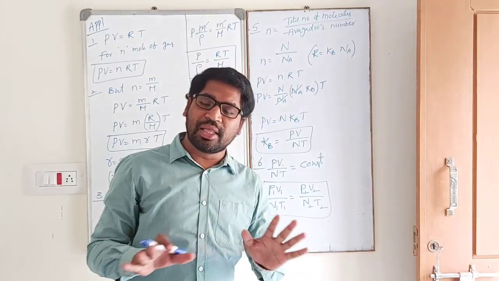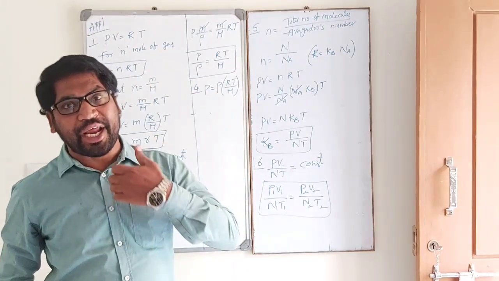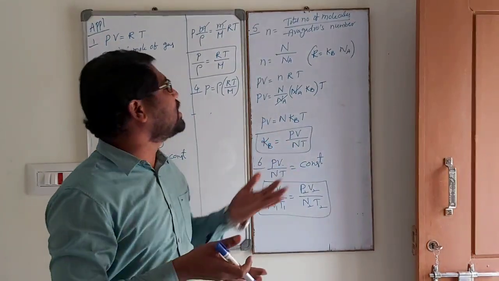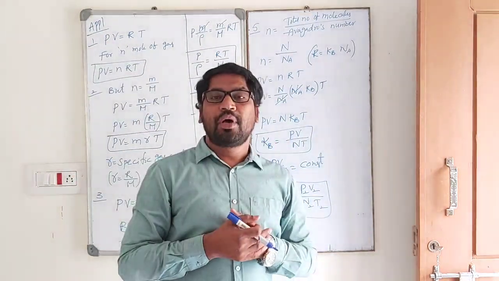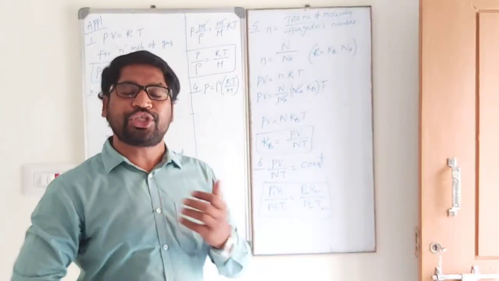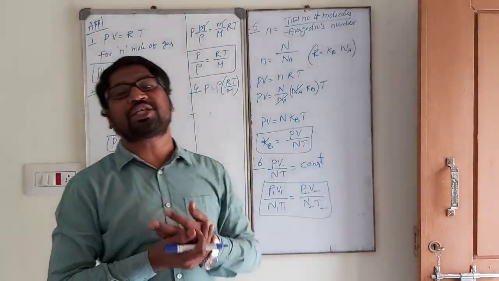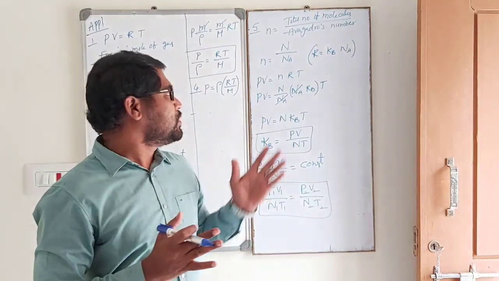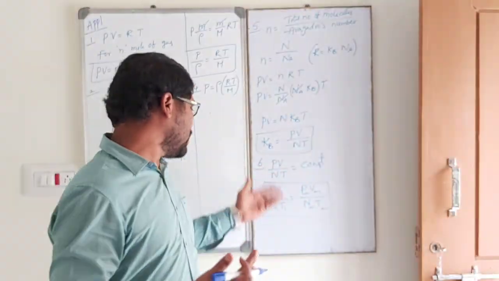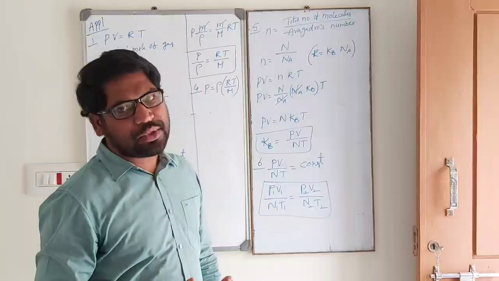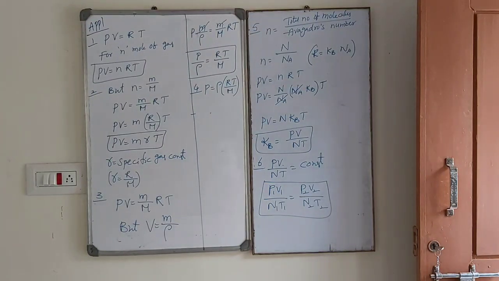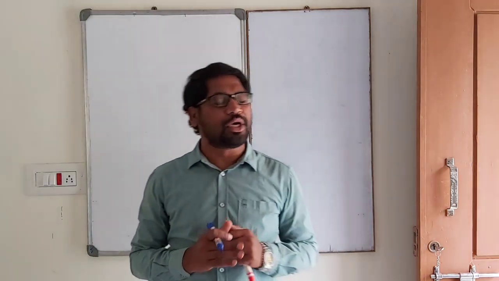Now, these are all the introduction before entering into the chapter of kinetic theory of gases. Now, I explain the introduction. What is the relation: pressure, volume, temperature, universal gas constant, number of moles, molecular weight, mass, density. These are the introduction. So before we enter into the chapter, PV by NT is equal to constant. Right. Now we are entering into the chapter.